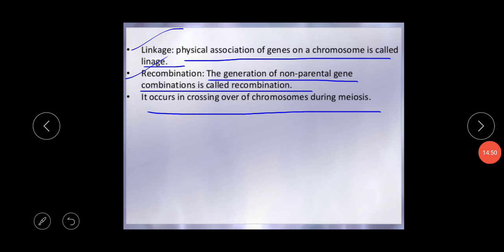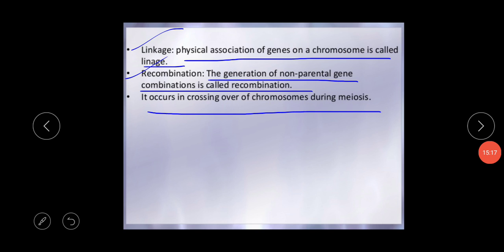This is the basic concept of linkage and recombination. I am repeating again, what is the meaning of linkage? Linkage means the physical association of two genes present on the same chromosome. And recombination is the generation of non-parental gene combinations.